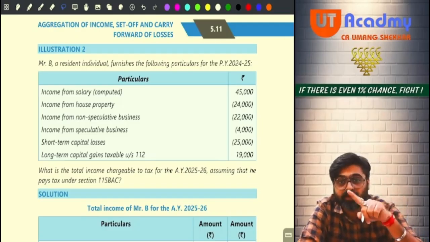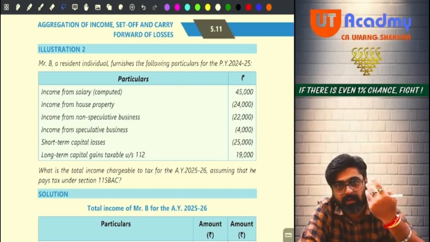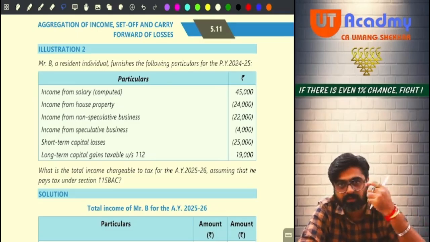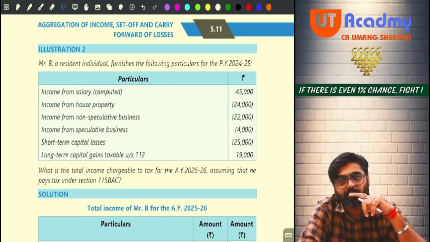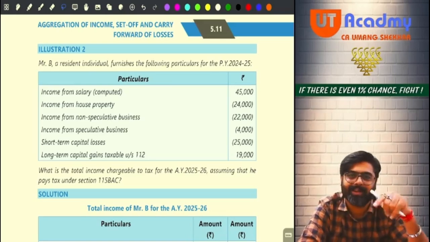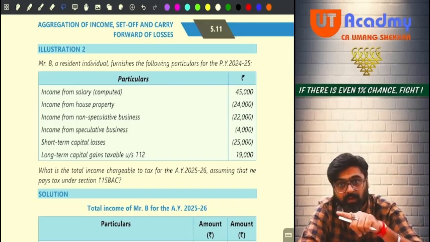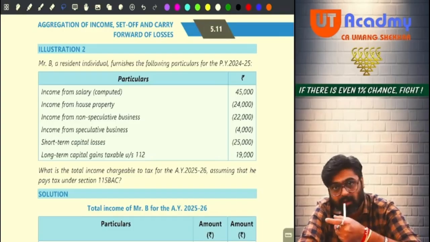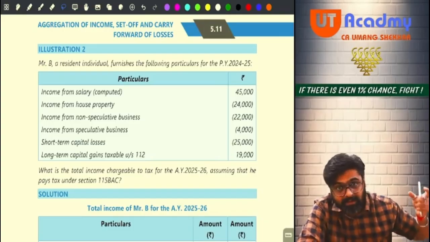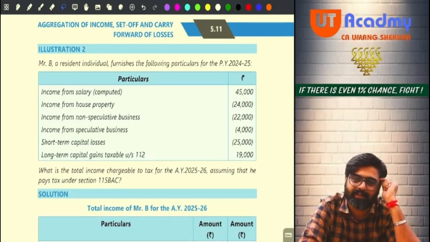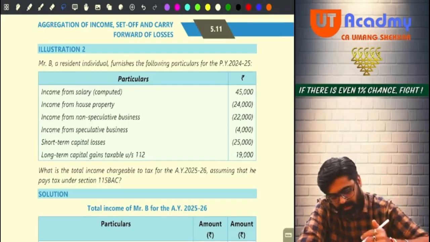Because if you set off against long-term gain, the short-term gain will remain taxable. Now what if you have a long-term loss? Will you be able to set it off against short-term gain? No. So always short-term against short-term first. Long-term against long-term first. After setting off long-term loss from long-term gain, if still long-term gain remains, from that your short-term loss can be set off. Getting my point, sir?